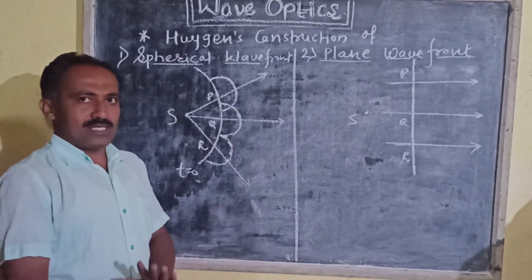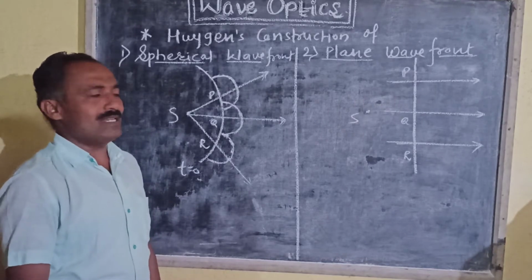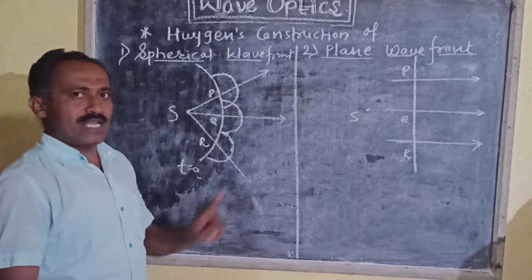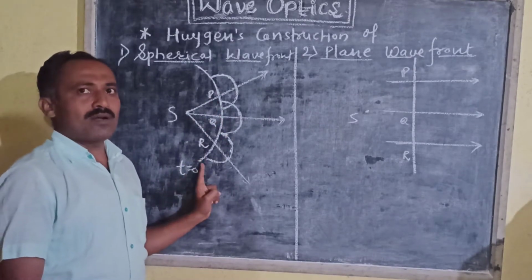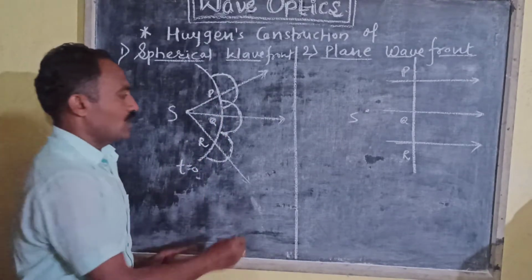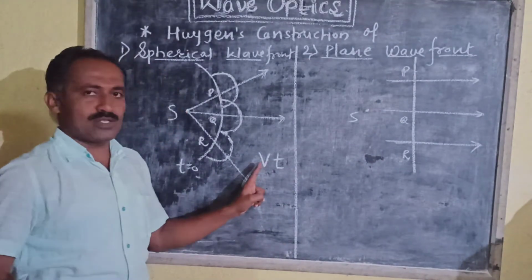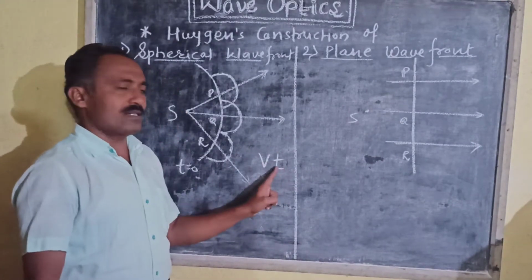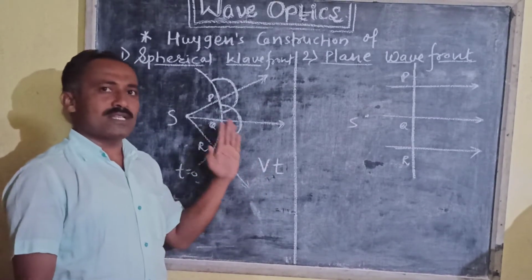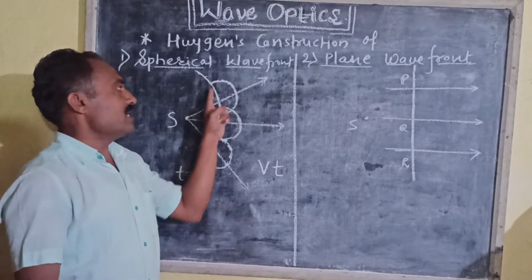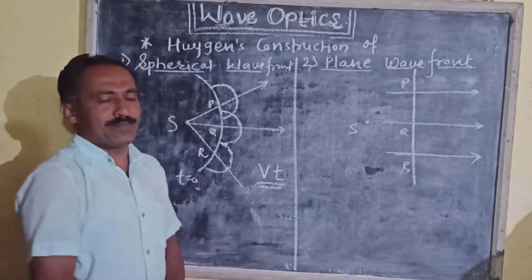If v is the velocity of light, then in time t, the secondary wavelets originating from PQR cover a distance equal to Vt. If v is the velocity of light and t is the time, in time t the secondary wavelets originating from PQR cover a distance equal to Vt.